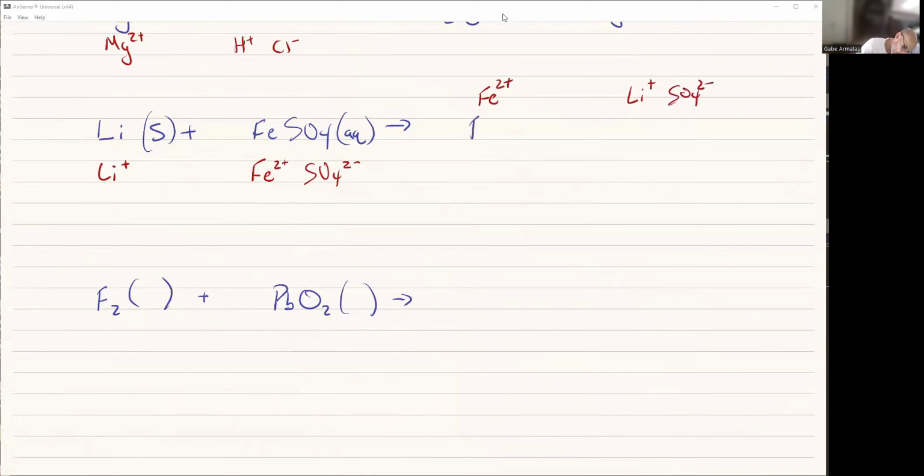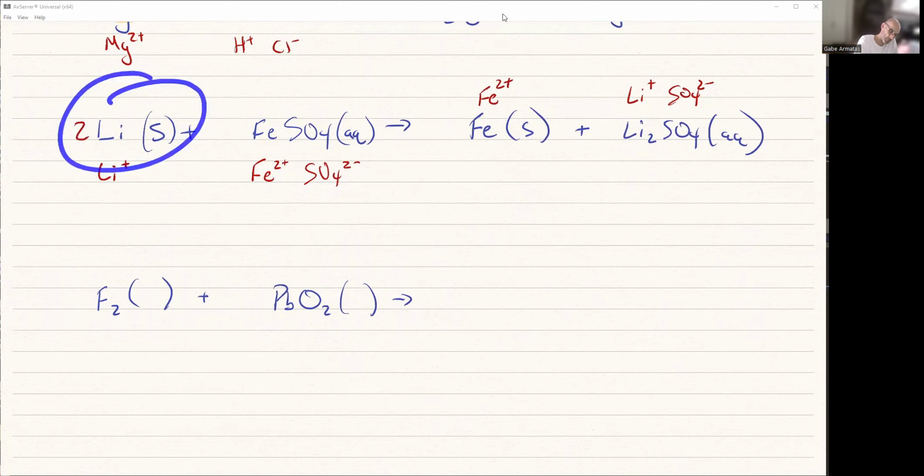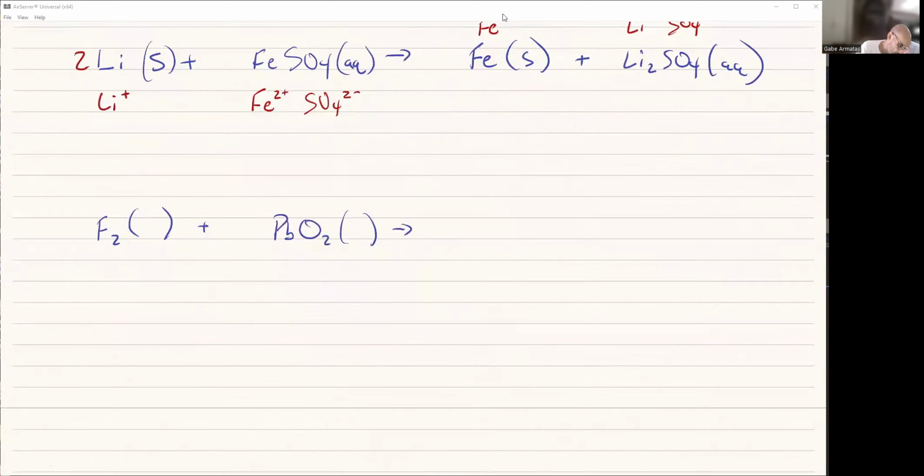The iron is going to be by itself, so I'm just going to make it neutral, make it elemental, and we know that iron is going to be solid. Plus, I need 2 lithiums for that 1 sulfate, and we know that anything in group 1 is going to be aqueous. Let's balance it out. 1 lithium, 2 lithiums. I'm going to toss a 2 in front. Start again. 2 lithiums, 2 lithiums, 1 iron, 1 iron, 1 sulfate, 1 sulfate. Done. That problem is solved.